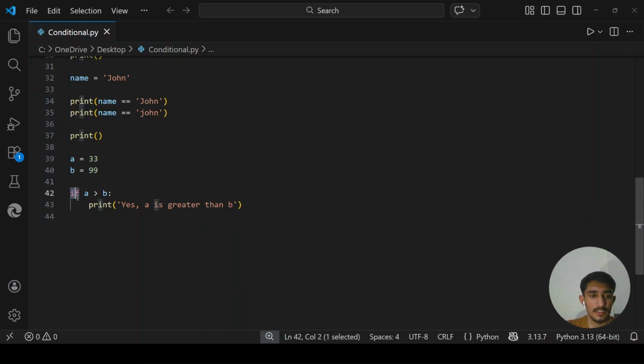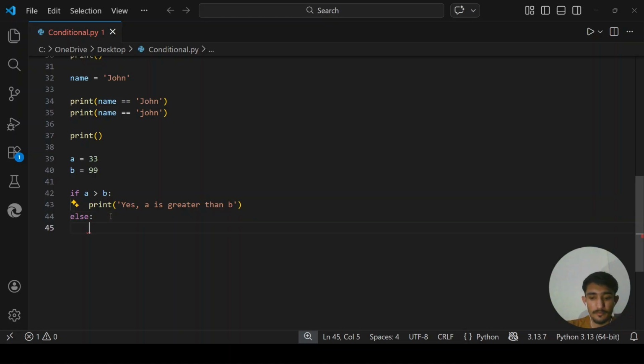So we now just created an if condition here, and we said this is the condition. If it is true, run this line of code, which is indented here. Now if I want to create another condition for when this condition is not true, we know that a is not greater than b.